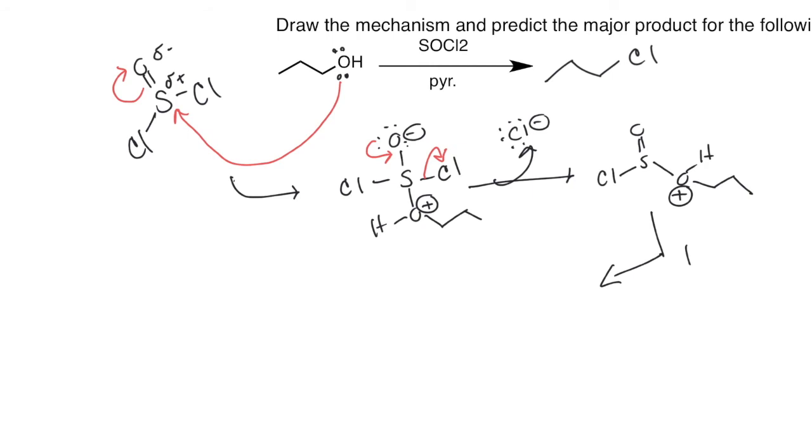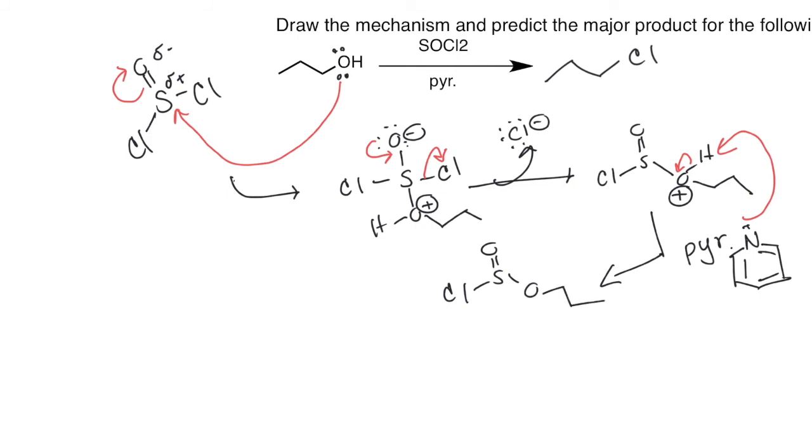Pyridine helps with that. Pyridine's not a strong enough base to deprotonate an alcohol on its own. So instead, we wait till it gets to this ultra acidic point where it's an oxonium. There we go. Much more willing to come off now. There's the intermediate we have. The chloride comes along finally at this point.